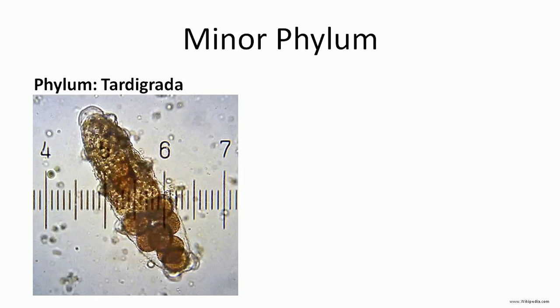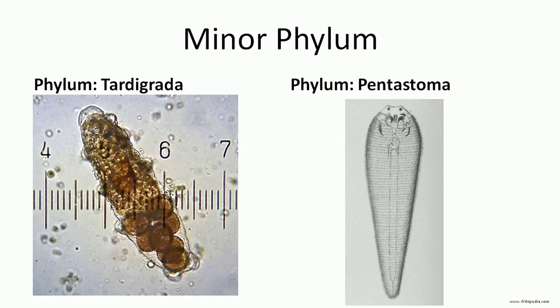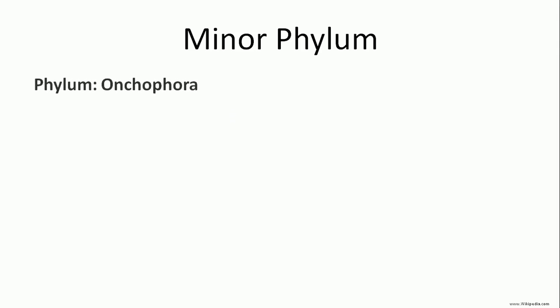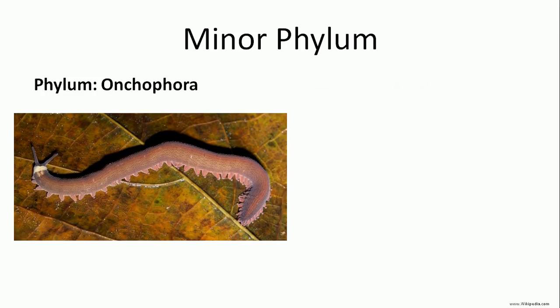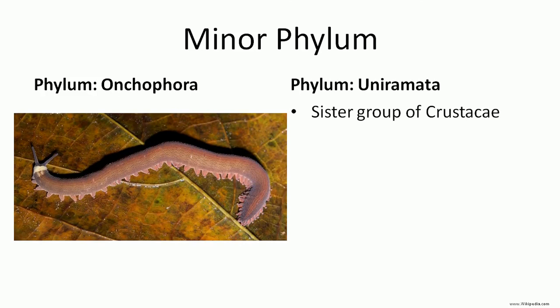Next, the Tardigrada. Tardigrada is a very important animal. It is found in very critical environments, and historically it has been reported that alien-type DNA was found in that animal. Then Pentastomida. Here we observe the structure of Pentastomida. Then Onychophora. This is the connecting link between Annelida and Arthropoda. This is Peripatus. Then Uniramia. There is a sister group of crustacean animals like crabs.